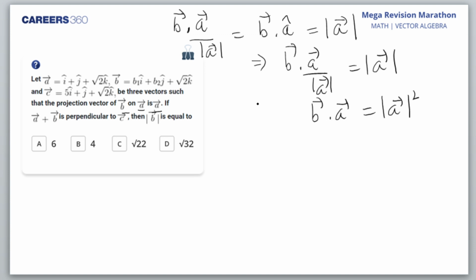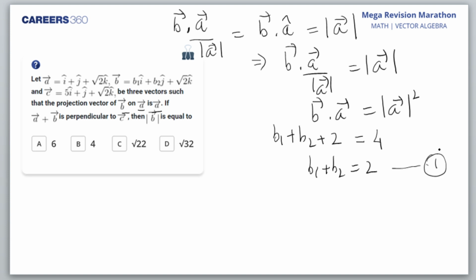What do we get here? B dot A: B1 into 1, that is B1, plus B2 into 1, that is B2, plus root 2 into root 2, that is 2, is equal to mod A square. Mod A is 1 plus 1 plus 2, that is 4, so 4 under root is 2, and 2 square is 4. So I get B1 plus B2 is equal to 2. Is that okay, students? Yes, Lakshmi, A is the right answer. So this is the first equation which we get.